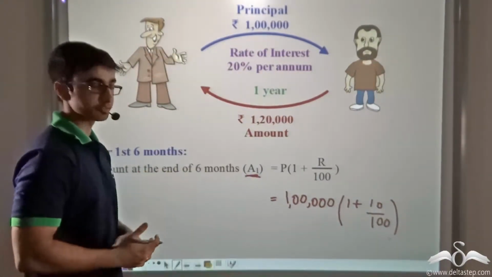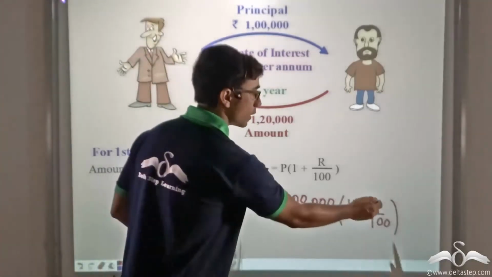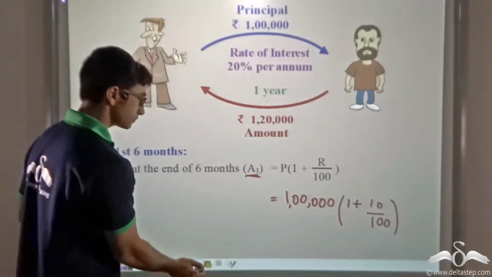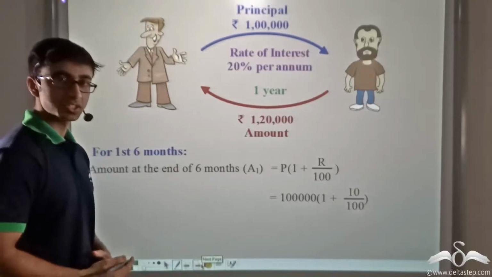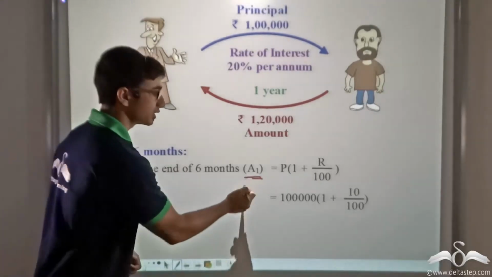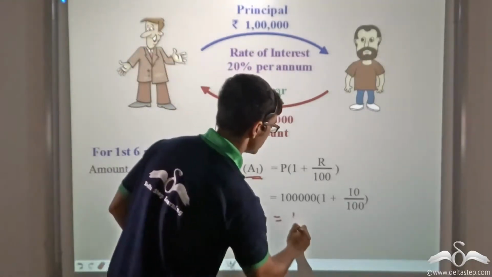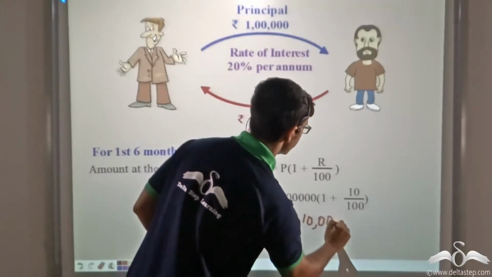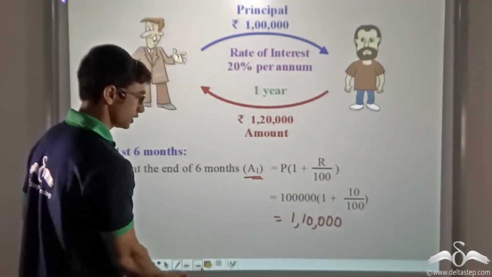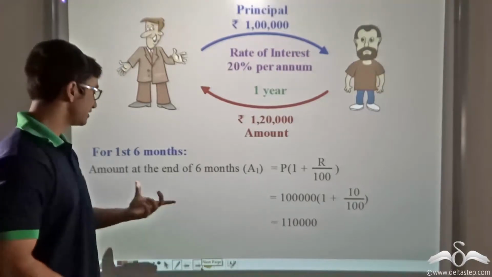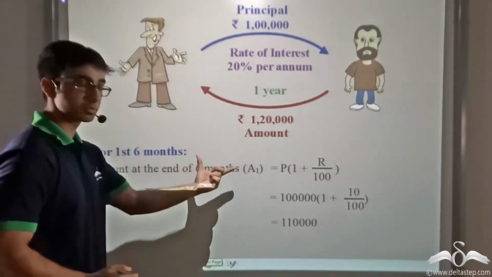So R will be half. So 1 lakh into 1 plus 10 by 100. Now on further simplification of this, I will get amount A1 as 1 lakh 10,000. So 1 lakh 10,000 is the amount at the end of the first 6 months.